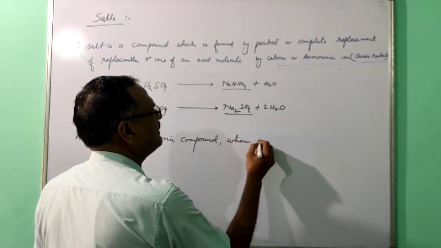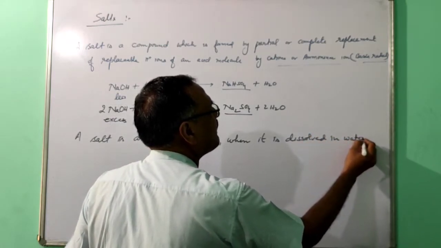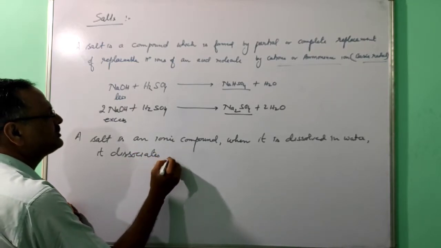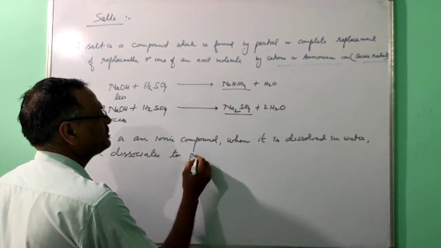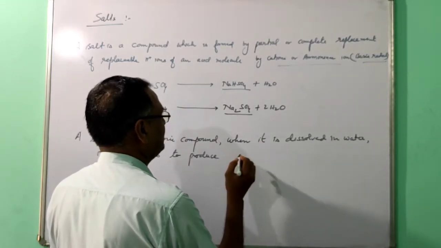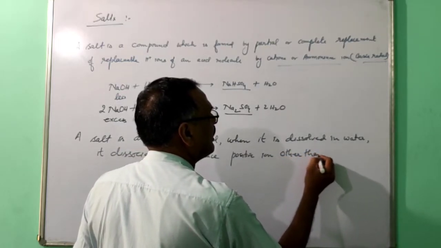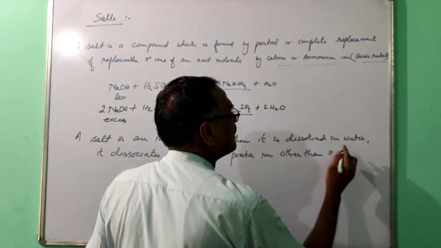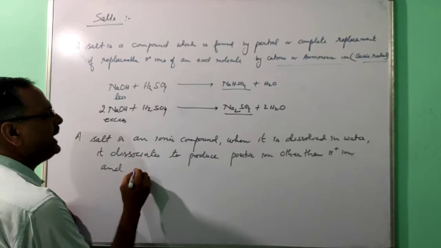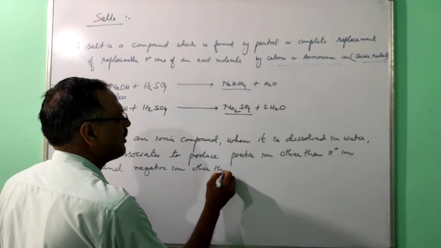When it is dissolved in water, it dissociates to produce positive ion other than H plus ion, and negative ion other than hydroxyl ion.